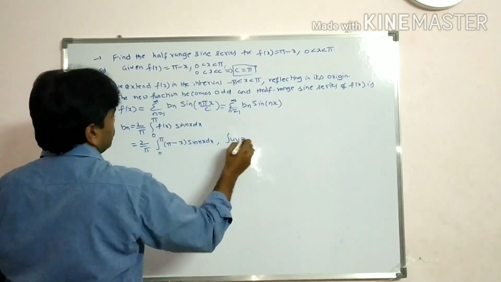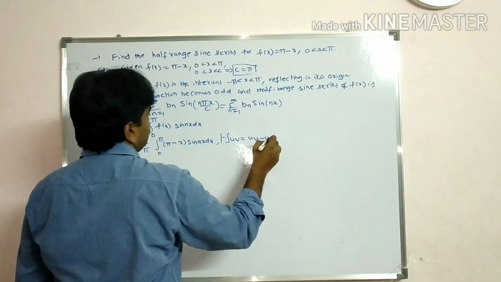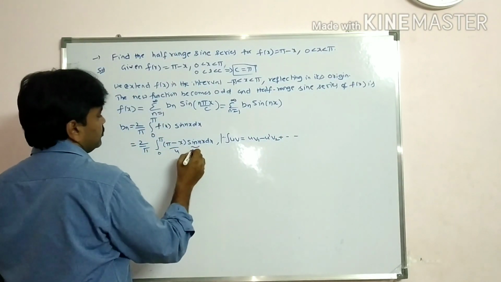Apply integration by parts, students. Integral of uv is equal to u v1 minus u dash v2 plus and so on. What is u here? Pi minus x. What is v? Sin nx.